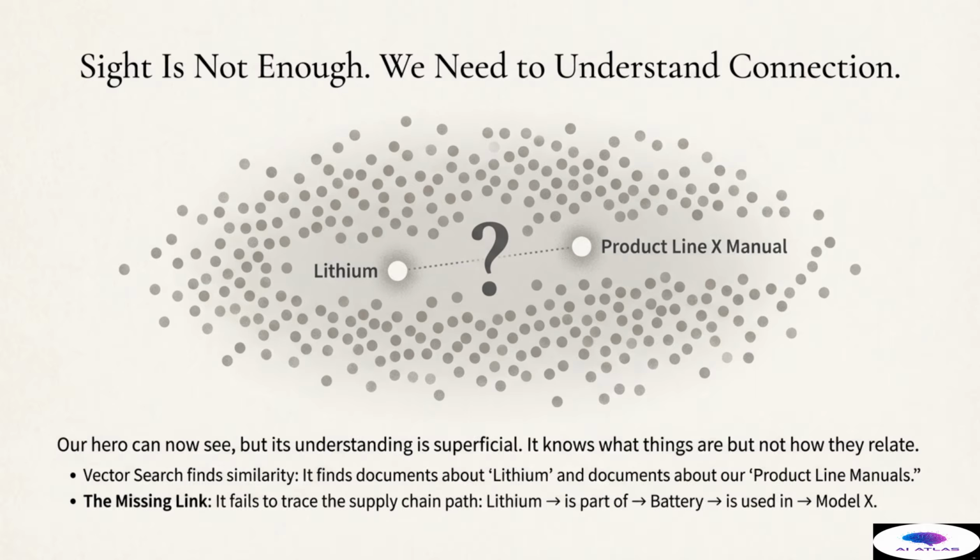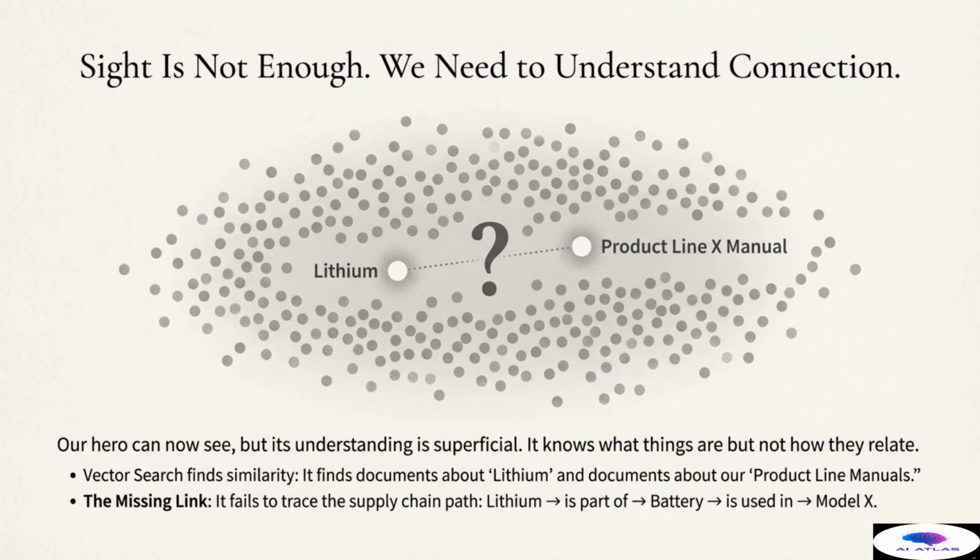Our current vector search finds similarity and proximity. If a user queries for lithium, the system easily retrieves documents related to lithium components, and it also finds documents like the Product Line X manual because the words often occur together in the embedding space. The vectors are close neighbors because the semantics are similar.